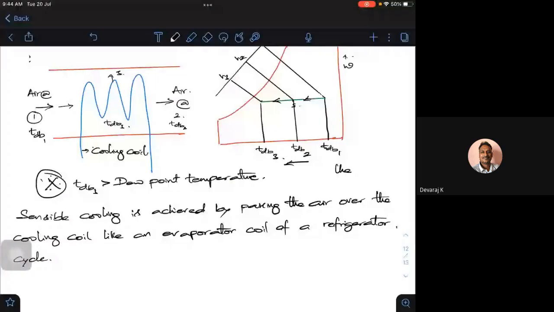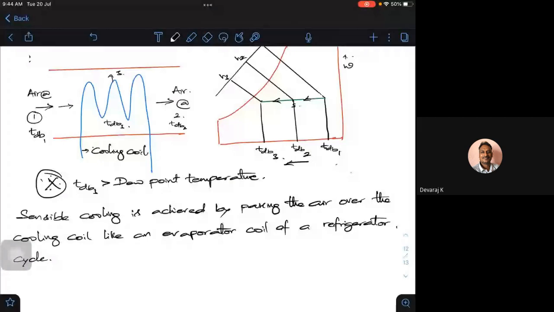If you look at it closely, even during cooling the specific humidity remains constant. The only thing is the dry bulb temperature is decreasing. I am going in this particular direction, the dry bulb temperature is decreasing. The process I am trying to show on the psychrometric chart: the heat is removed, I am trying to remove the heat from the air.